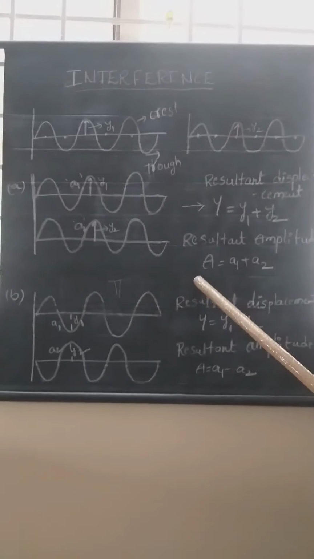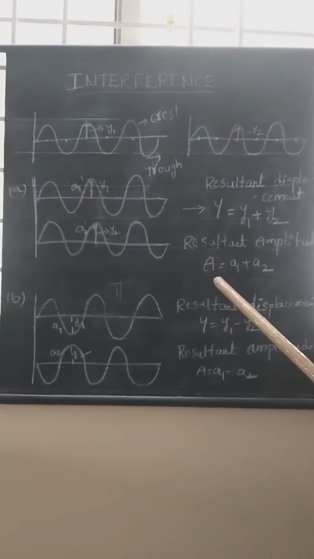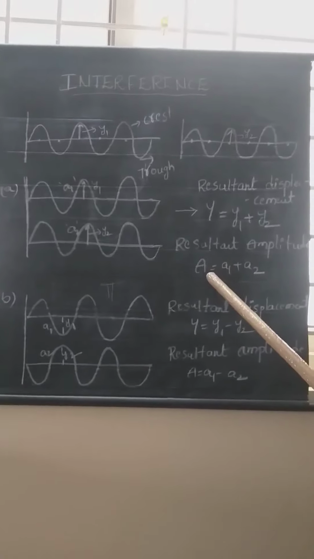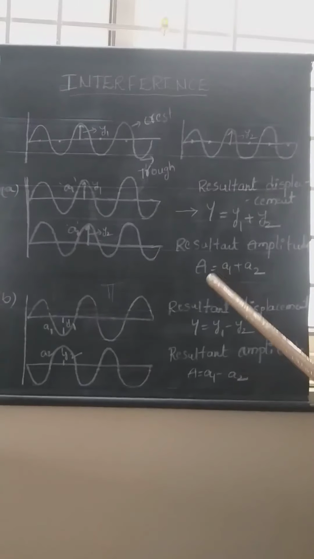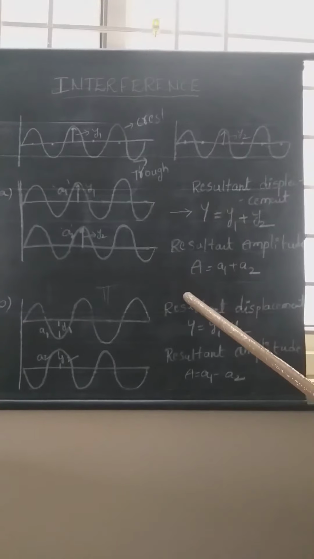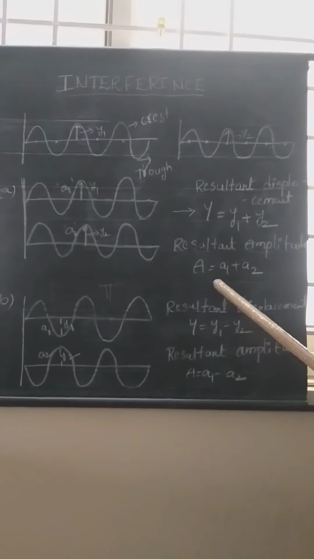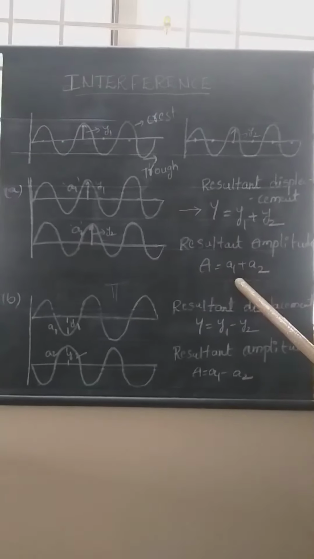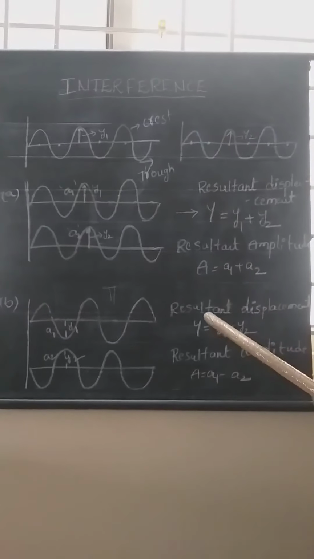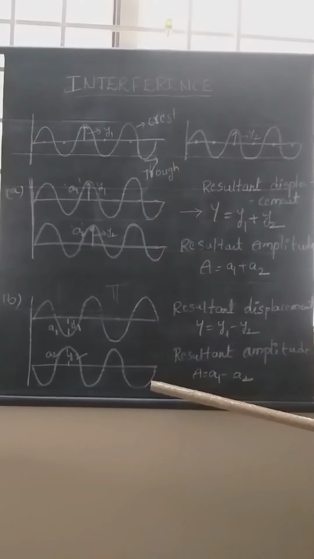How can I find out the intensity of light? Intensity of light is nothing but the square of amplitude. After getting the value of amplitude only, we can find out the value of intensity. These intensity terms and amplitude terms are very important to understand the concepts as well as to solve the problems in optics. Next, coming to the second case.